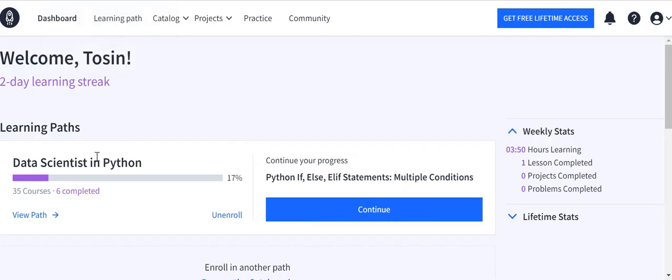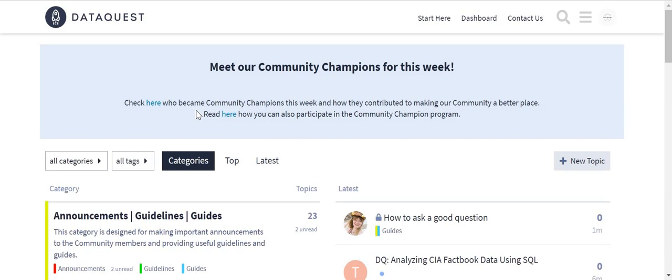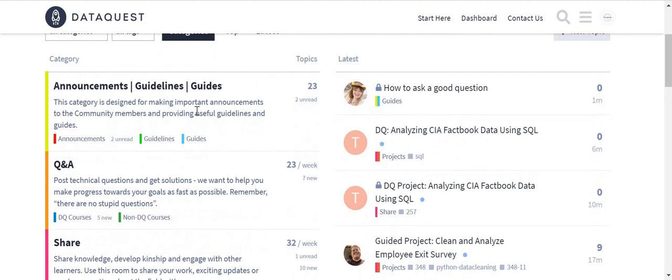So this is me. I'm a data scientist and I'm taking the Data Scientist in Python learning path on DataQuest. What I'm going to do is just go to community. I've just clicked on community now, and this brings me to the community on the DataQuest platform. There are different categories where you can share on DataQuest.